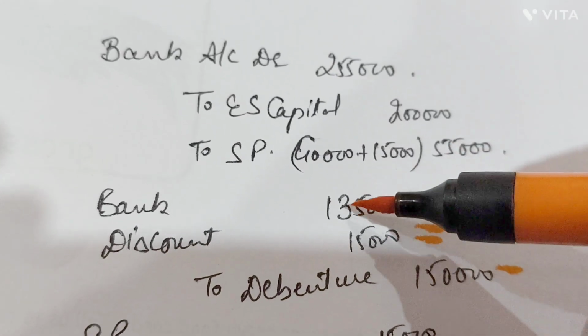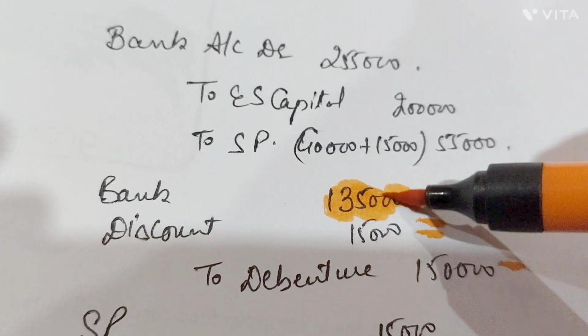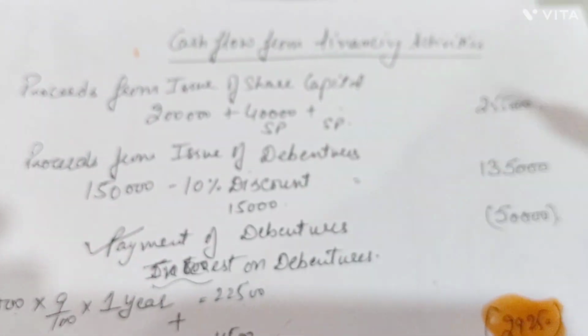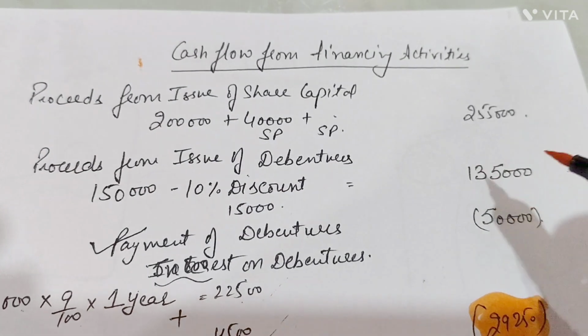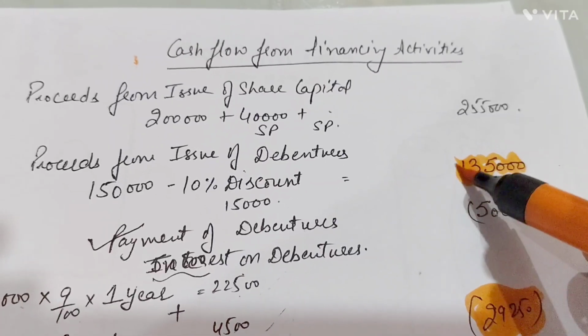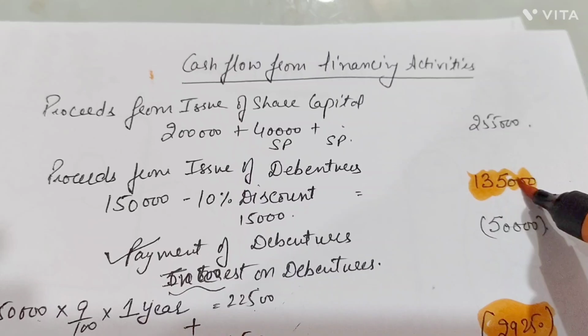And what is the left value received by the issue of the debentures? That was 1,35,000. So for the proceeds from the issue of the debentures, right? Proceeds from the issue of the debenture is 1,35,000 here, right? So this is the value with which debentures were issued.